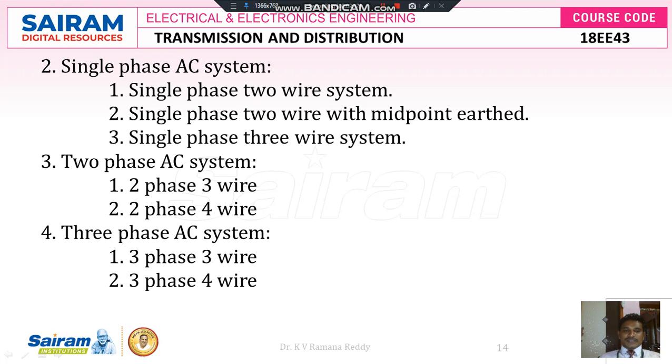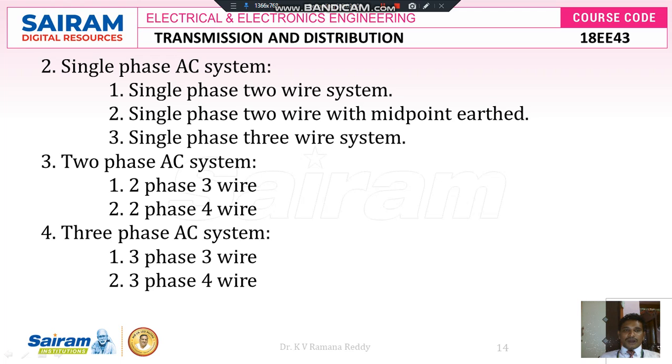Next is the two-phase AC system. In the two-phase AC system, we can use the two-phase three-wire system, that means either RY, YB or BR along with neutral. Then the two-phase four-wire system, RY, YB, BR along with neutral and again along with ground.